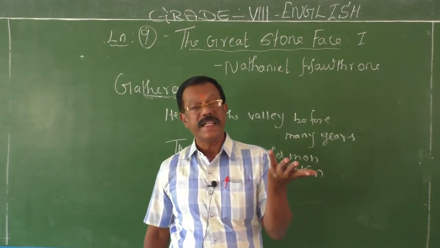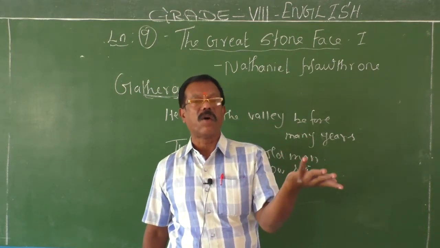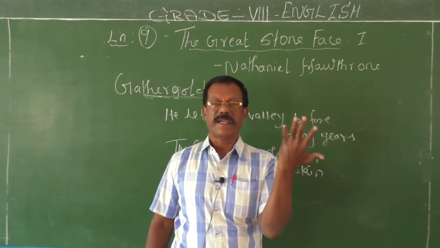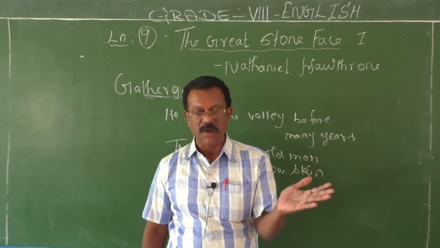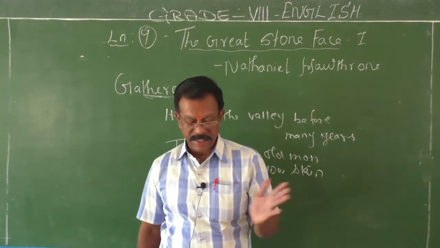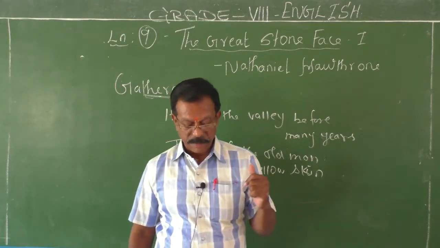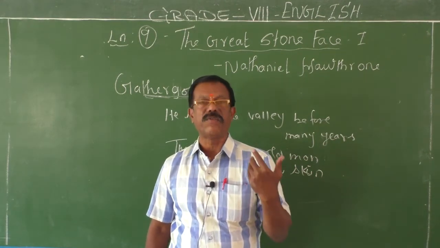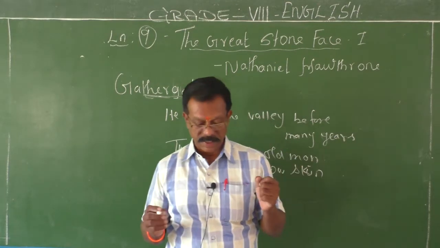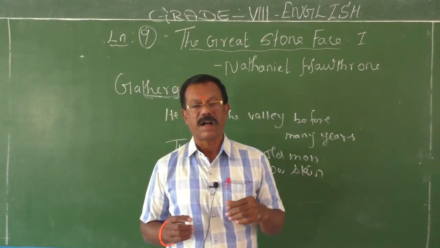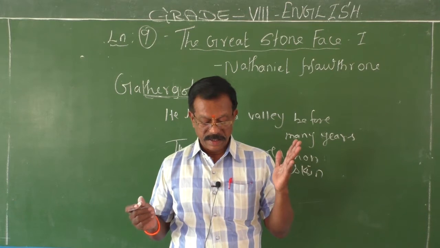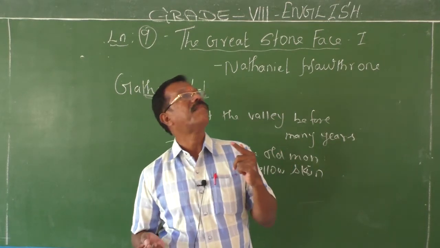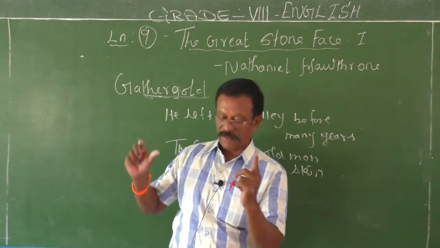He went out a long time back to start a business, ran it successfully and became very rich. With that richness, he came back to his valley. And the people considered him the image of the great stone face. But that boy, Ernst, gazed up the valley. He looked at the valley steadily.